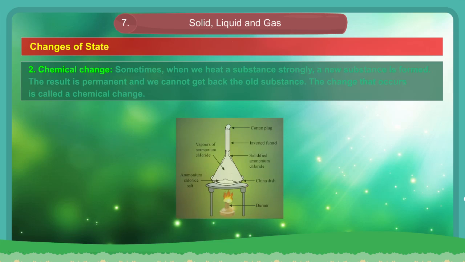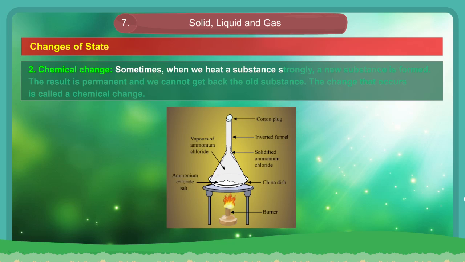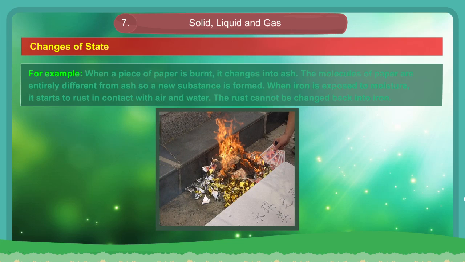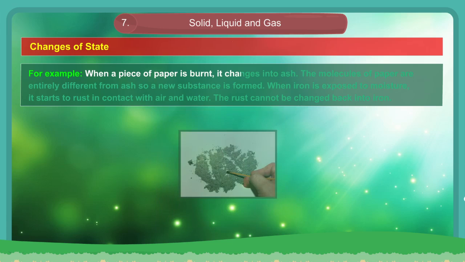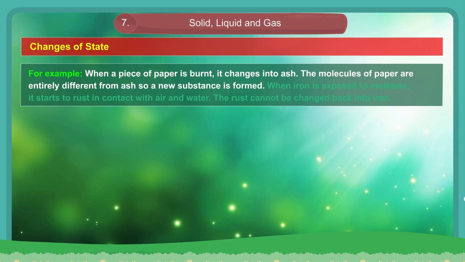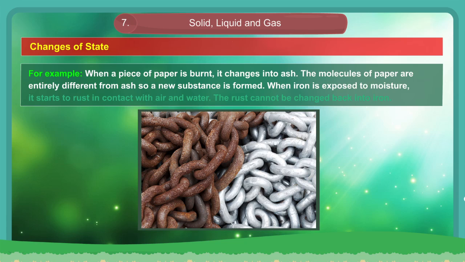2. Chemical change. Sometimes, when we heat a substance strongly, a new substance is formed. The result is permanent and we cannot get back the old substance. The change that occurs is called a chemical change. For example, when a piece of paper is burnt, it changes into ash. The molecules of paper are entirely different from ash, so a new substance is formed. When iron is exposed to moisture, it starts to rust in contact with air and water. The rust cannot be changed back into iron.